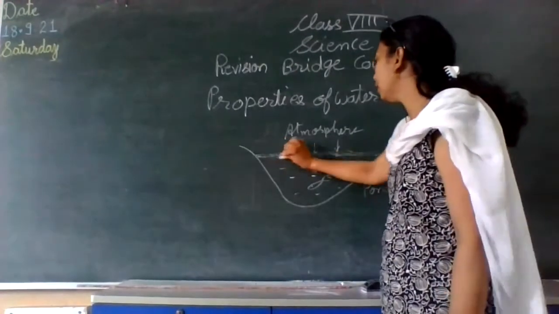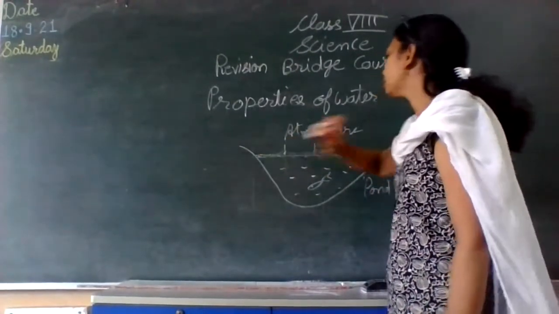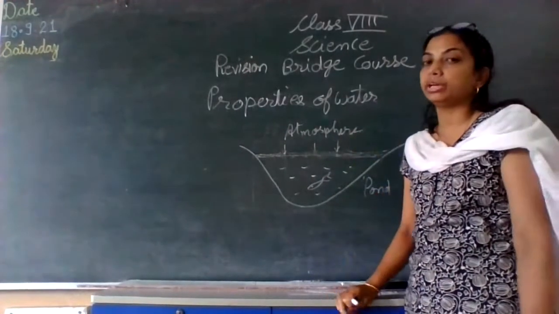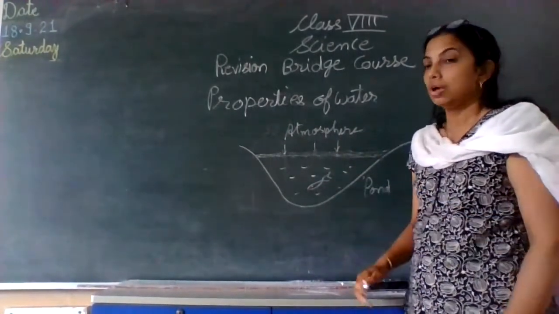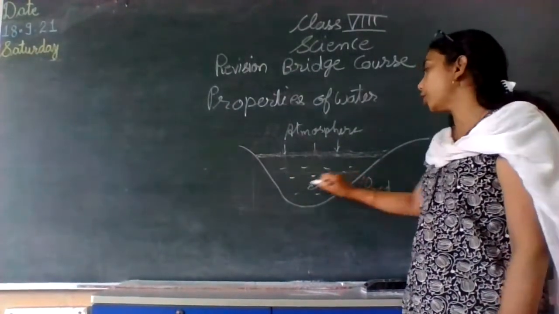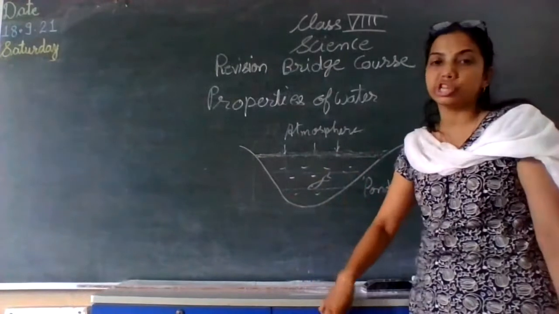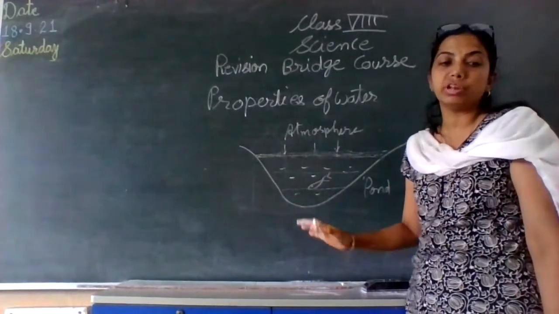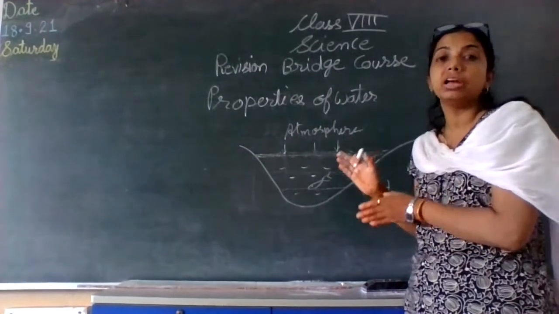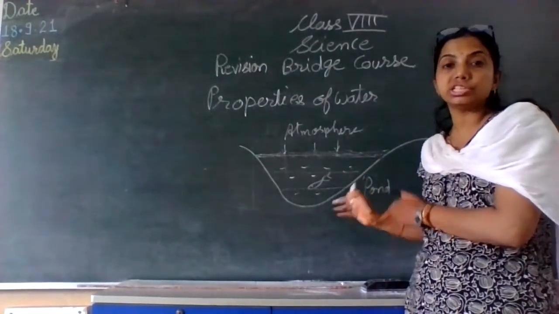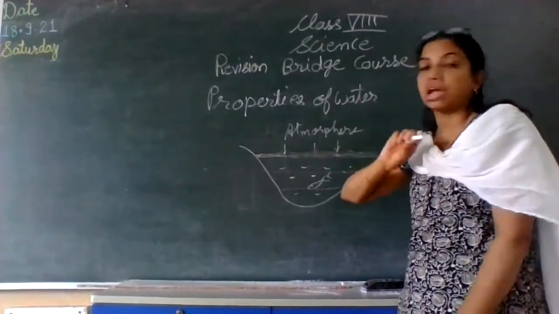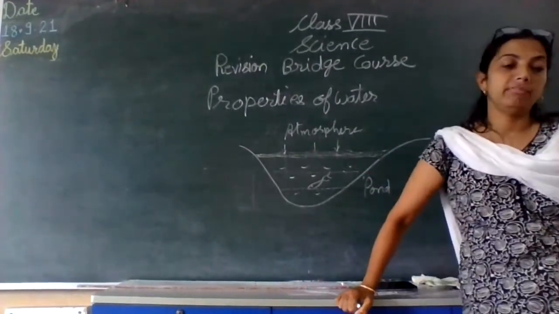Only this one layer will change its temperature due to the atmosphere as it is coming in contact directly with it. But the layers below are just not going to change. Their temperature will be as it is, and water organisms can survive in these types of ponds, which seem to be frozen at the top level.